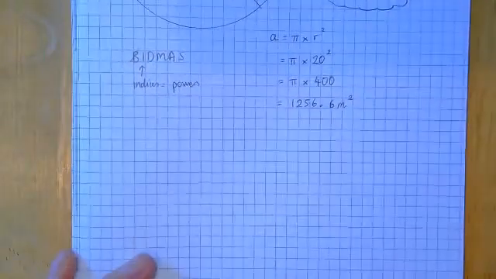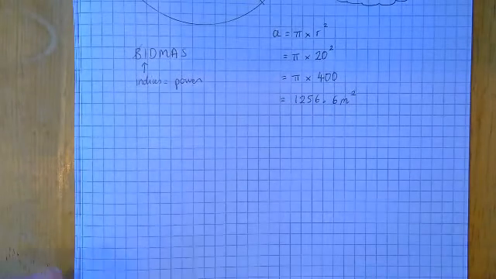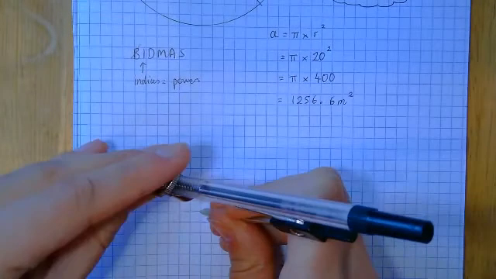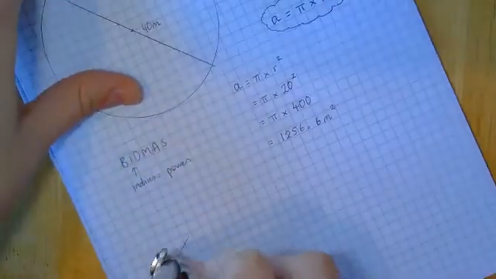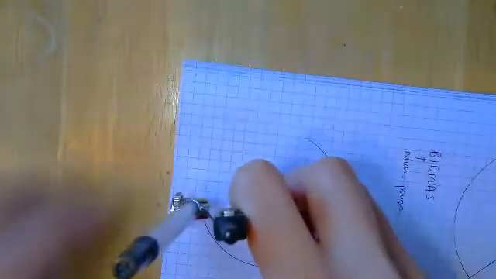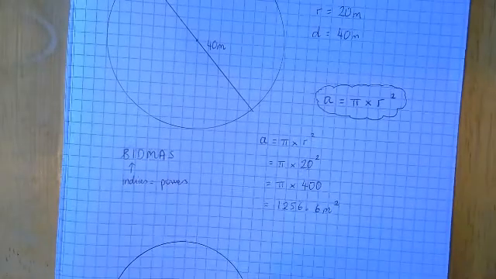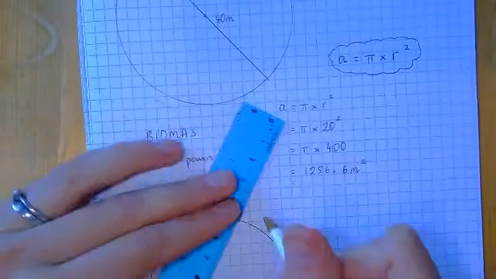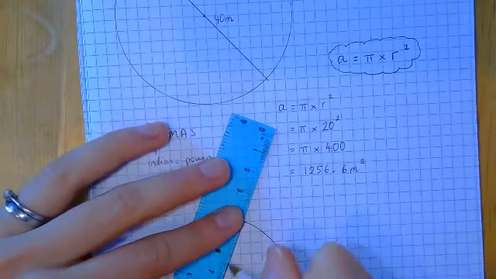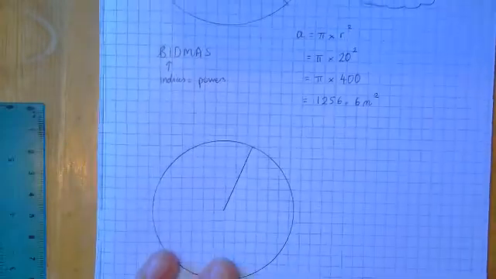So let's do one more of these, then I'll let you get on with your work. So, let me draw a circle. There we go. And where's the centre? There. So, there we go.